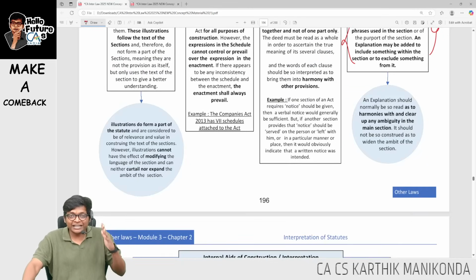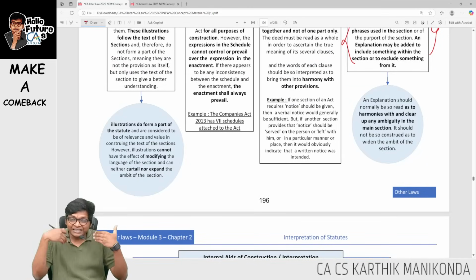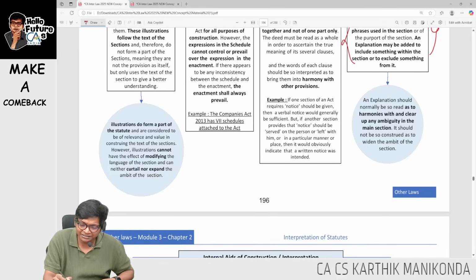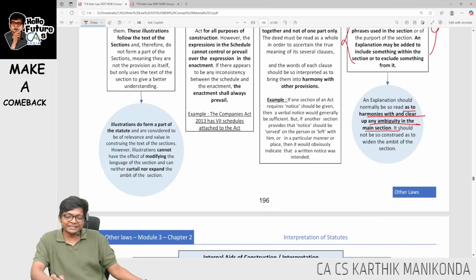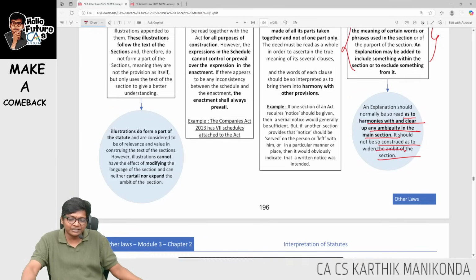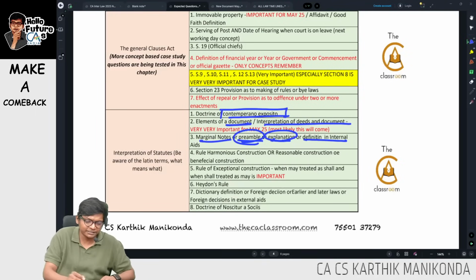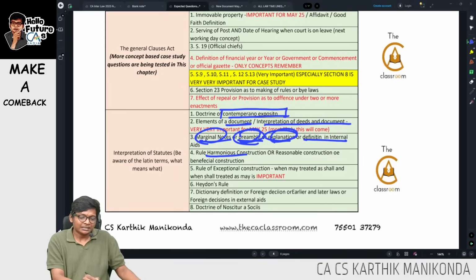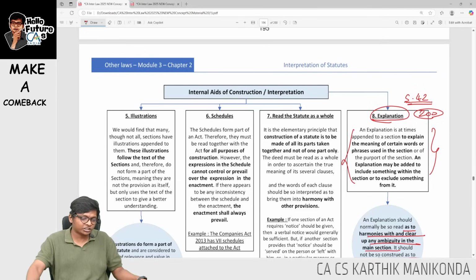It has to be read along with the section. If there is confusion, the section will override the explanation. An explanation cannot widen or reduce the scope of a section. It has to be read in harmony to clear the ambiguity of the main section. It should not be construed so as to widen the ambit of the section, guys. Next, harmonious construction. Preamble is done, explanation is done, marginal notes is done. Next, harmonious or reasonable construction.